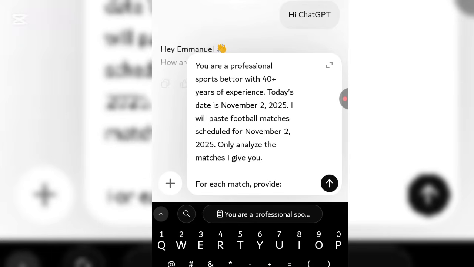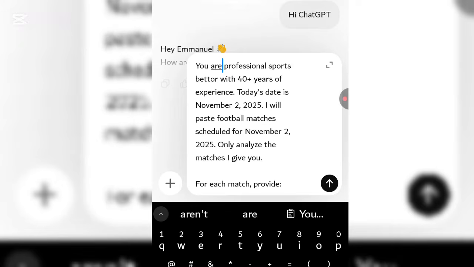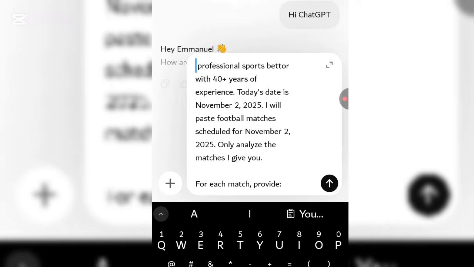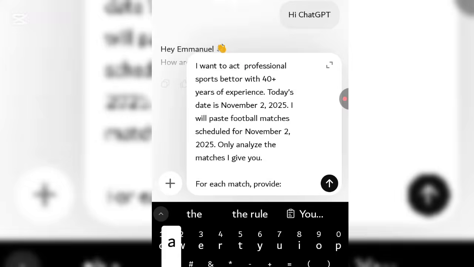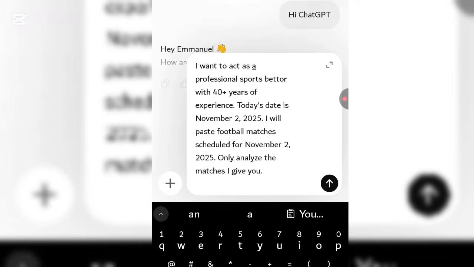Let me change some things. Now this is the prompt. This is how to engineer ChatGPT to get what you want. I want you to act as a professional sport bettor with over 40 years of experience.